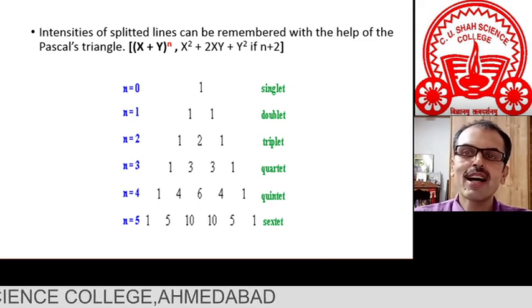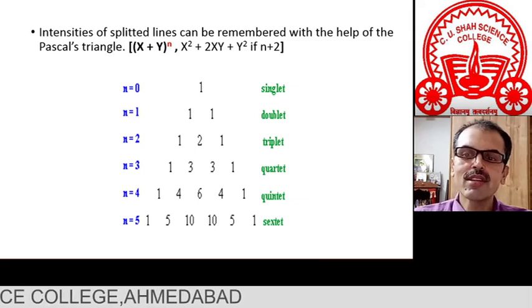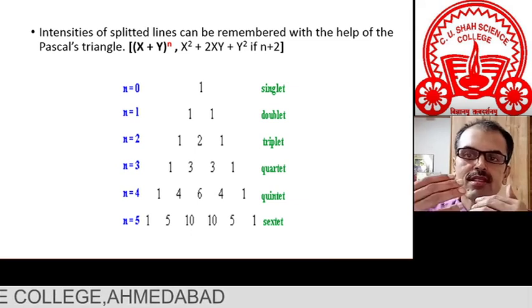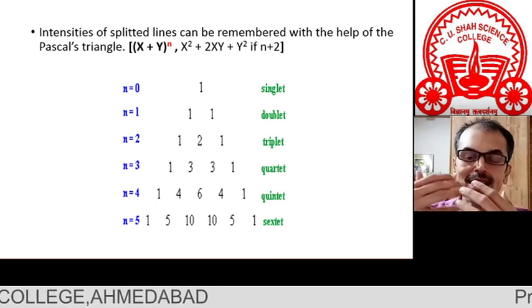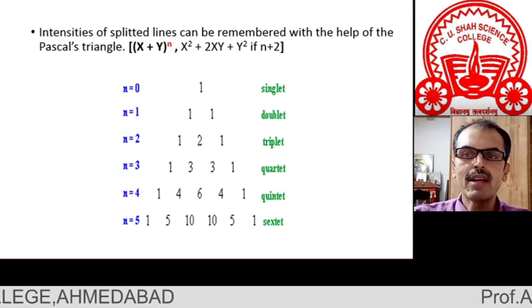So I hope that I made this thing clear, and in my next session we will discuss some examples of molecules, and we will also discuss their multiplicity.